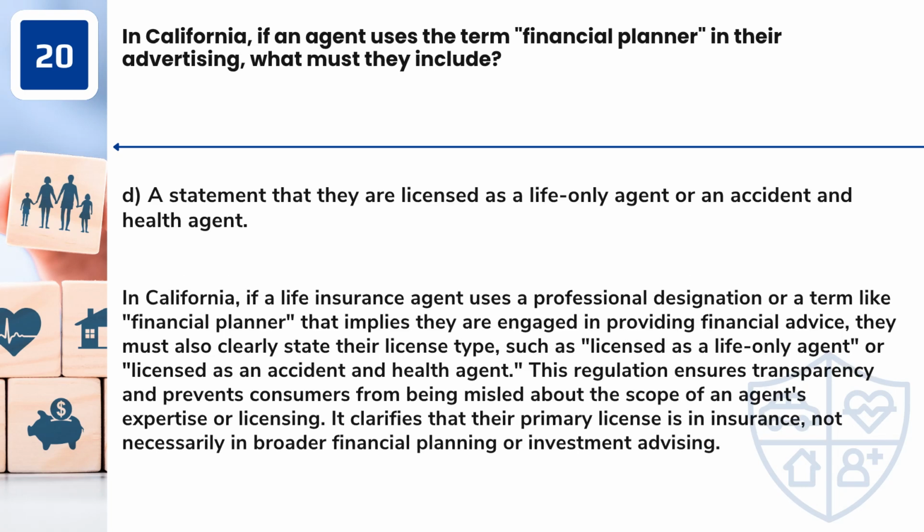Answer: D. A statement that they are licensed as a life-only agent or an accident and health agent. In California, if a life insurance agent uses a professional designation or a term like financial planner that implies they are engaged in providing financial advice, they must also clearly state their license type, such as licensed as a life-only agent or licensed as an accident and health agent.